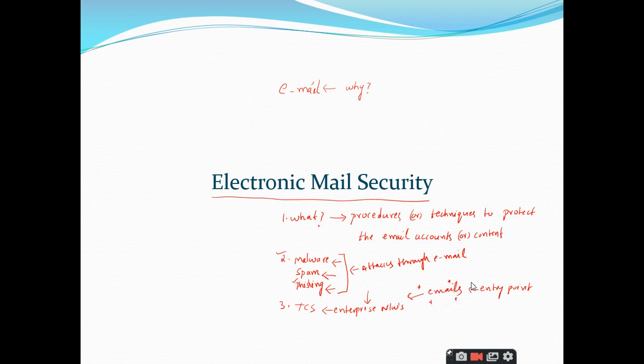So as I have given the example, most of the companies won't allow their employees to access other email accounts from their enterprise network. So this is the reason, right? Because the emails act as the entry point for the attackers to gain access to the enterprise network, so that they can get valuable information from the companies. They can get the company's confidential data. So that is why they put a lot of restrictions on these emails.